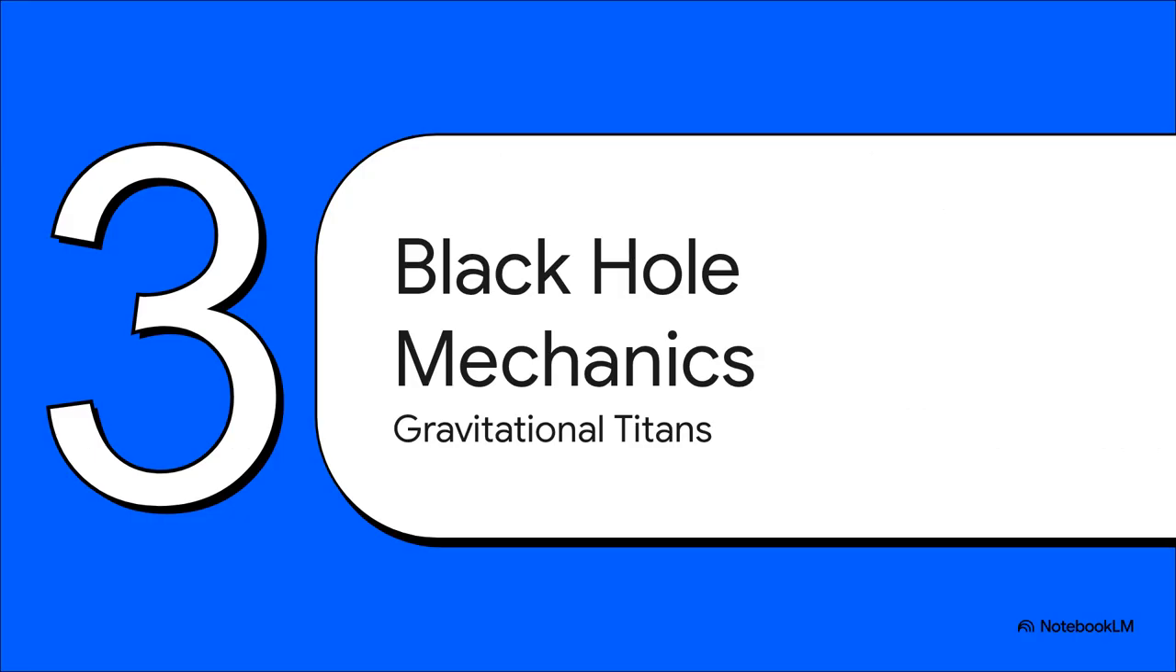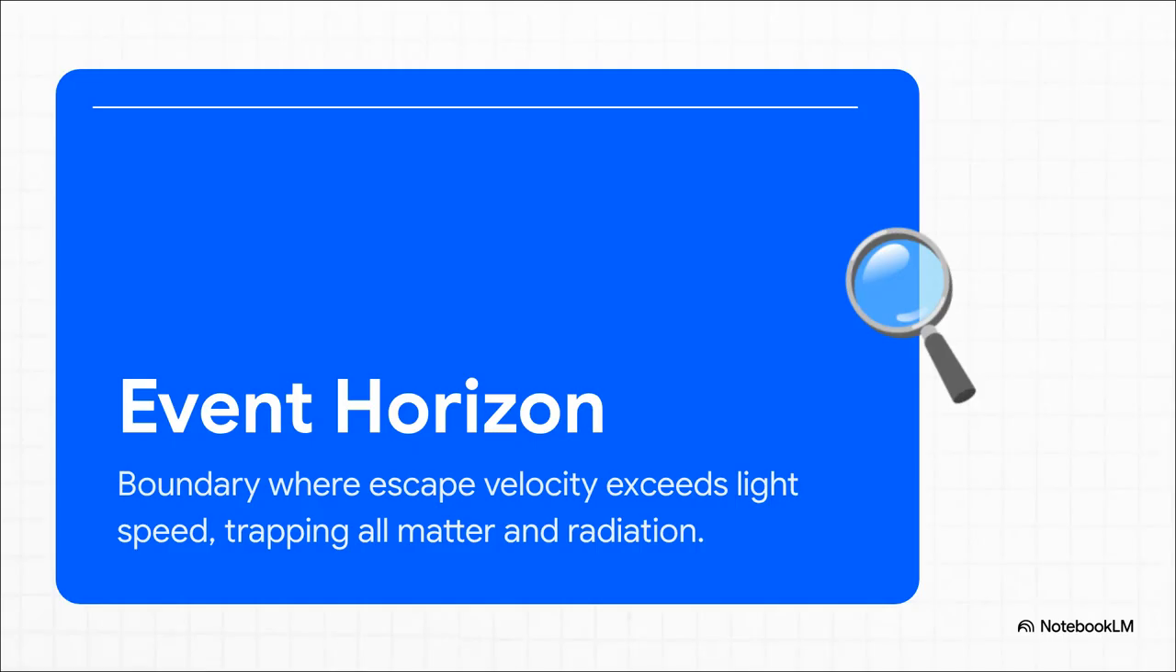So in the midst of this expanding universe, sometimes matter just completely collapses in on itself. Section 3, mechanics of black holes, the gravitational titans. Let's establish exactly what a black hole is, mechanically speaking. The defining feature is the event horizon. You can think of it as the ultimate boundary of no return, where gravity is so incredibly intense that the escape velocity actually exceeds the speed of light. Nothing, not even light itself, can escape once it crosses that threshold.